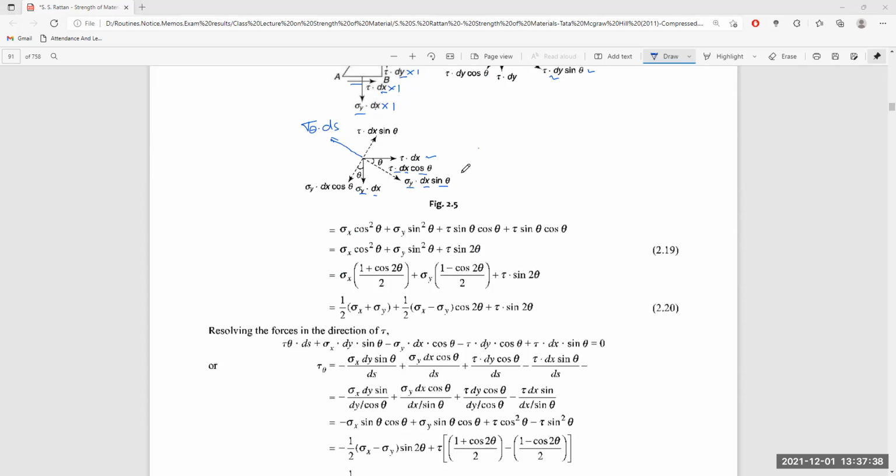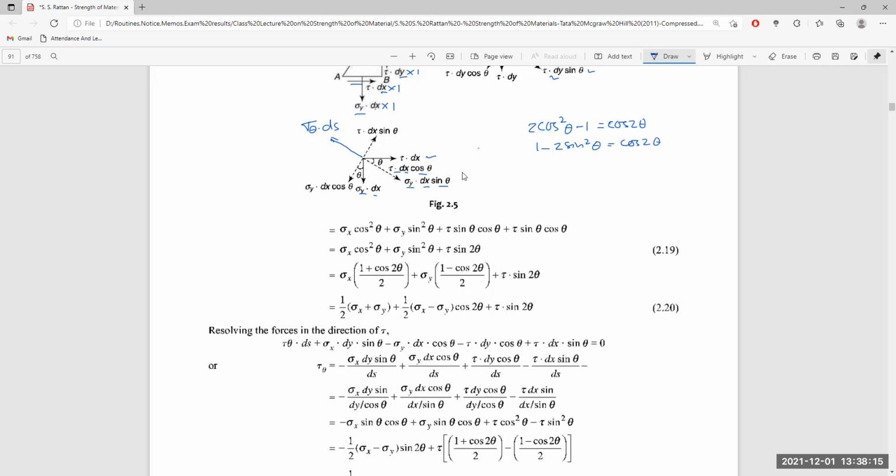Next, we can convert cos square theta. We know that 2 cos square theta minus 1 is equal to cos 2 theta, and cos square theta minus sin square theta, that is, 1 minus 2 sin square theta, is also equal to cos 2 theta.